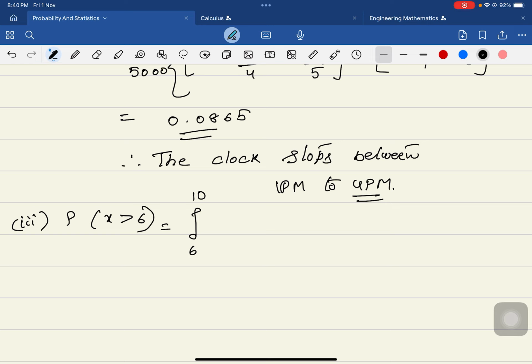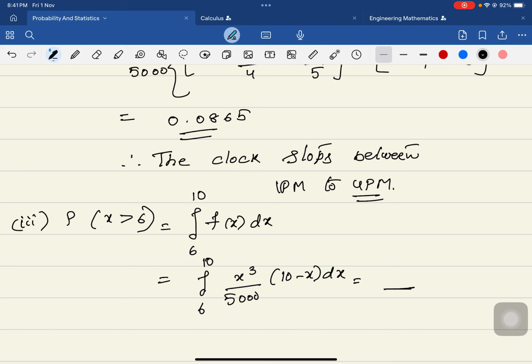No, because the function is defined from 6 to 10 only. So the integral of f of x dx, with limits from 6 to 10. f of x is given by x cube by 5000 times 10 minus x. The function is the same, only the limits are changed. So just apply the limits and then compute the value. I think you can do this problem and continue it.